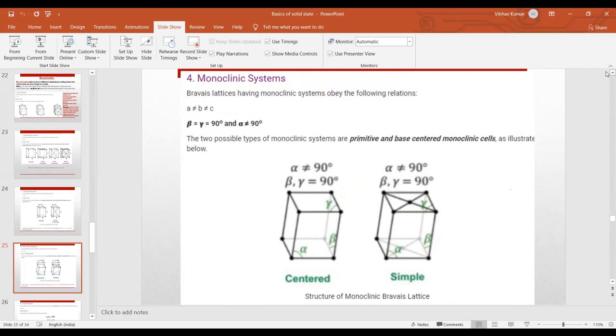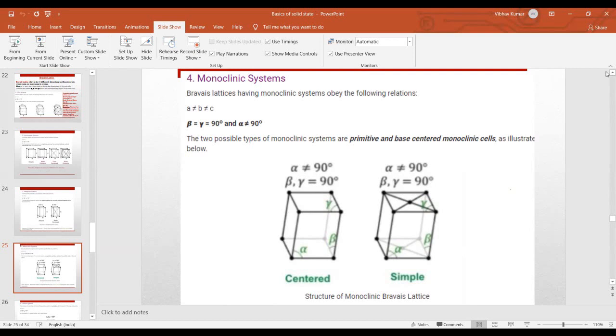Here A is not equal to B, not equal to C, and beta equal to gamma equal to 90 degrees, then alpha is not equal to 90 degrees. It's a monoclinic system, ma'am. Then how can I identify the primitive and base-centered monoclinic cells? Can you explain this system, ma'am?